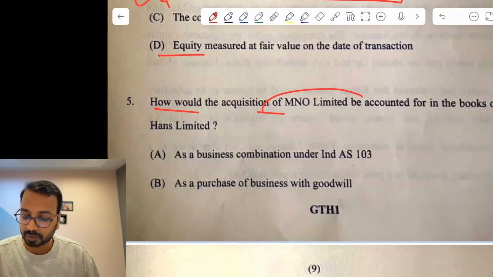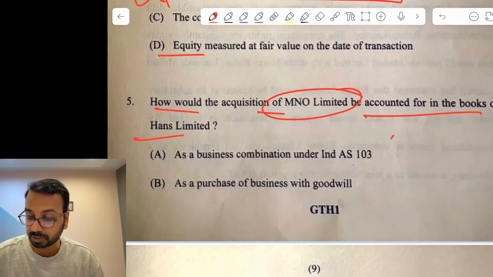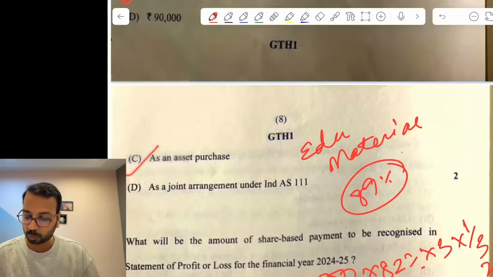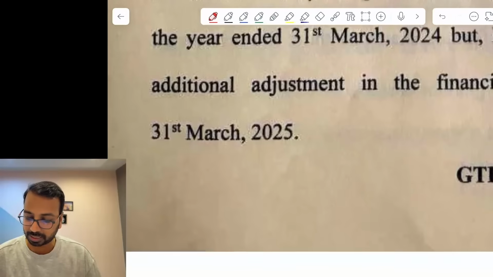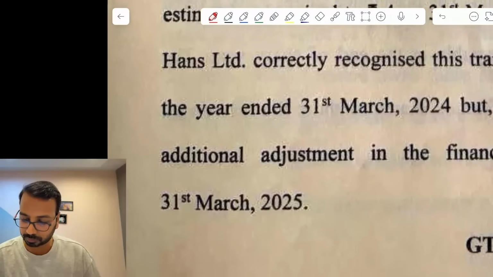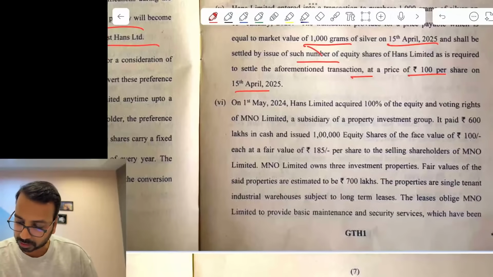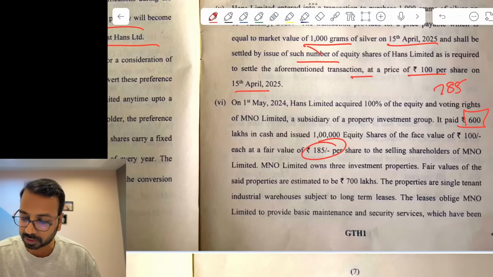How would the acquisition of MNO Limited be accounted for in the books of Hans Limited? Now, this is one question which they have picked up from the educational material. There is a similar explanation given in the educational material. Now, two things are there. One, if you calculate the percentage of the asset acquired, here if you see, they paid 600 plus 185, so they have paid a total of 785. Acquired value of asset is 700.